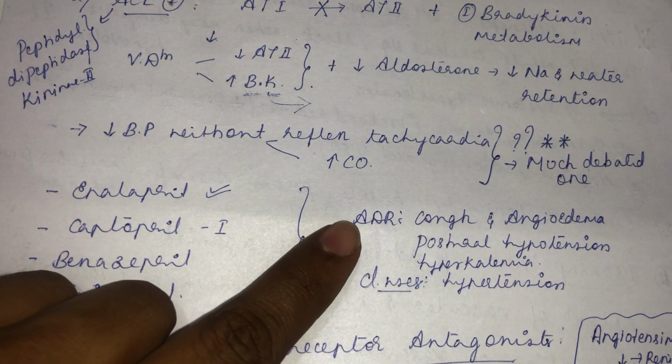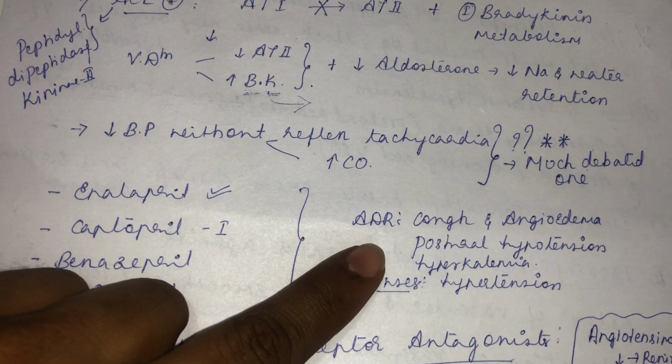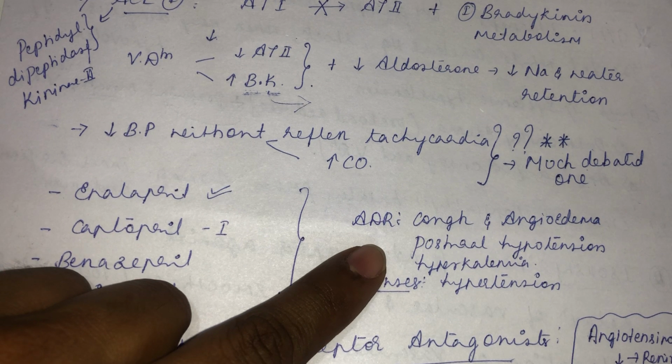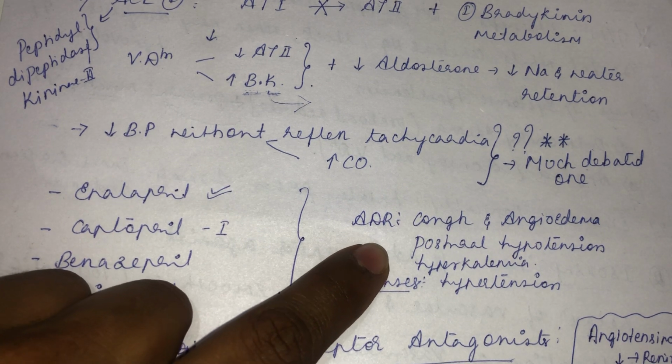And the adverse drug reactions: it causes cough, angioedema, postural hypotension, hyperkalemia. Why does it cause cough and angioedema? It is to do with the bradykinin. See, bradykinin stimulates cough and angioedema. Since it causes potent vasodilation, it causes angioedema.